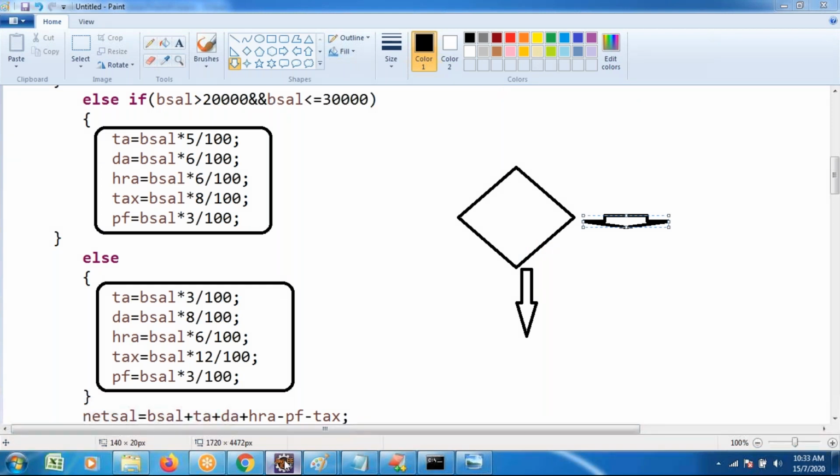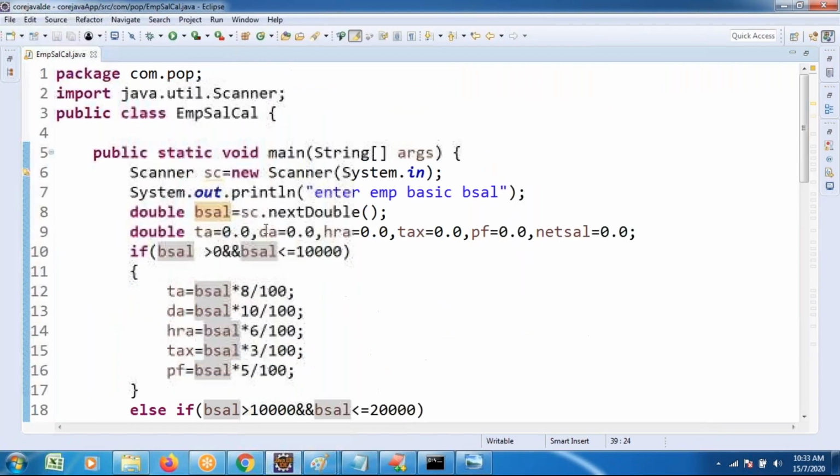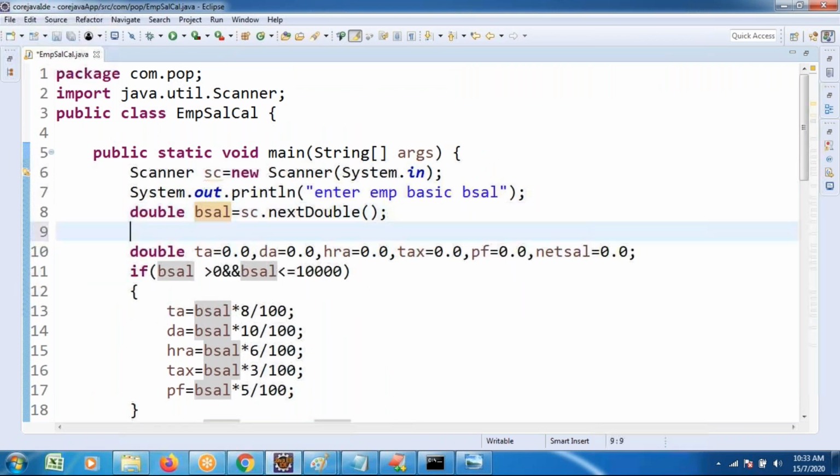What is the modification I am going to do with assertion-based? Here, first condition, entering the basic salary, then I am applying the assert condition. Assert condition: one or multiple conditions, then we can evaluate one or multiple conditions. What is the first condition? Basic salary